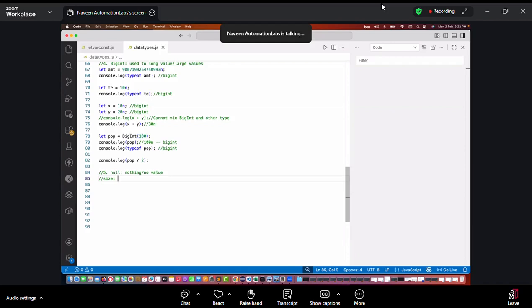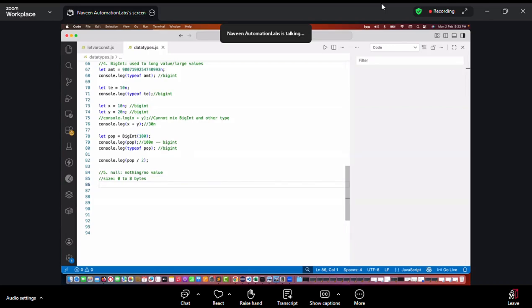So generally, this is also very important. Be careful at the time of interview. Don't blindly say it will take 8 bytes or 0 bytes. It depends on the engine. It might take between 0 to 8 bytes, and we are not very much bothered about it. It's just a simple null value.